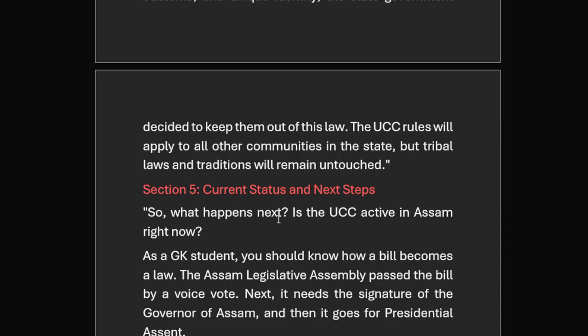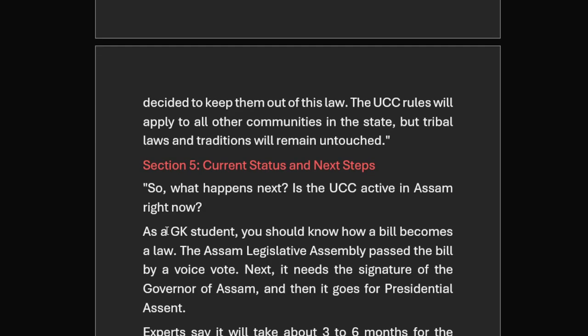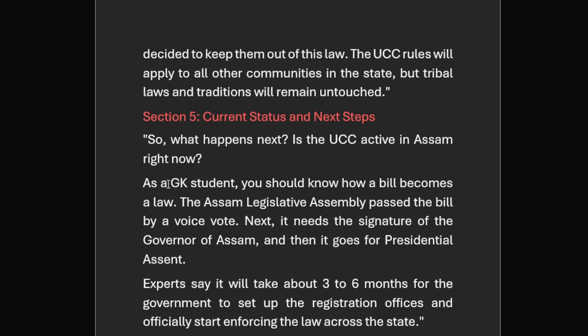And in section number 4, we will discuss the current status and the next steps. So what happens next? Is the UCC active in Assam right now? Some may get confused that the bill is already activated. No, it's not like that. After passing in the Assam Assembly, the bill goes step by step. As a GK student, you should know how a bill becomes law.